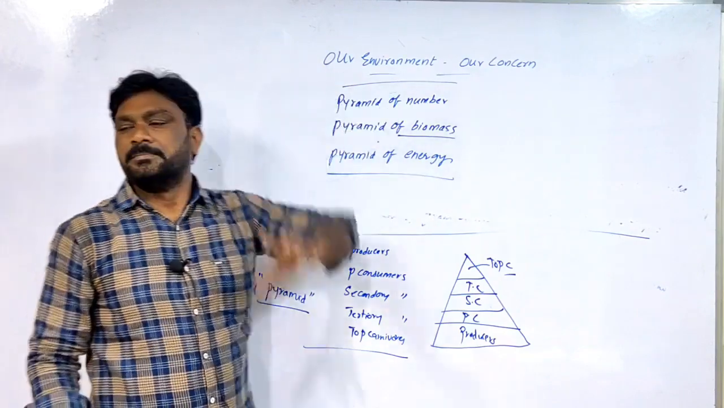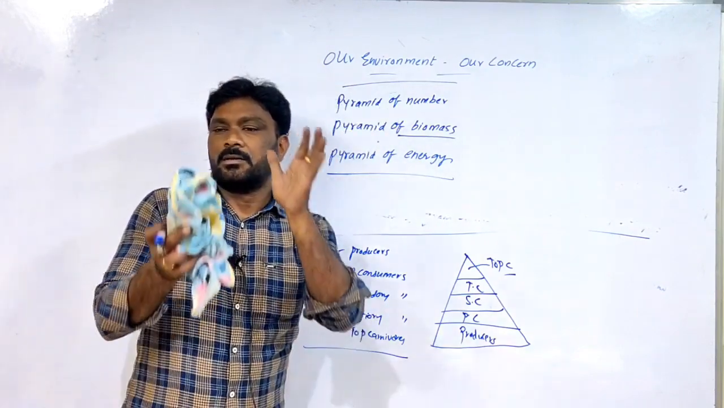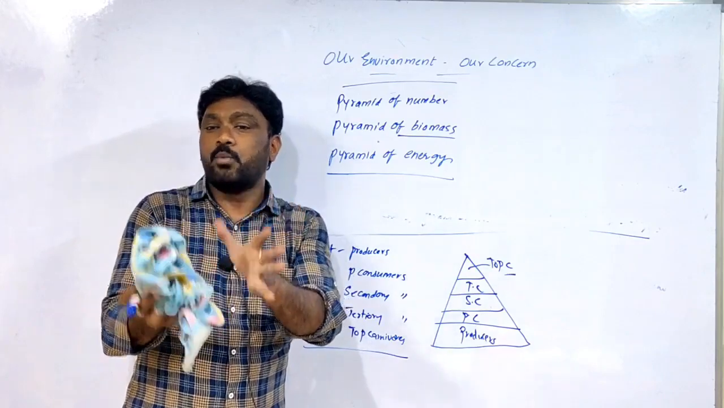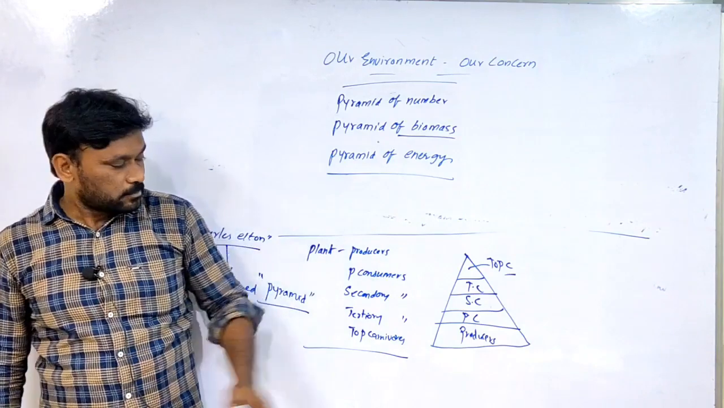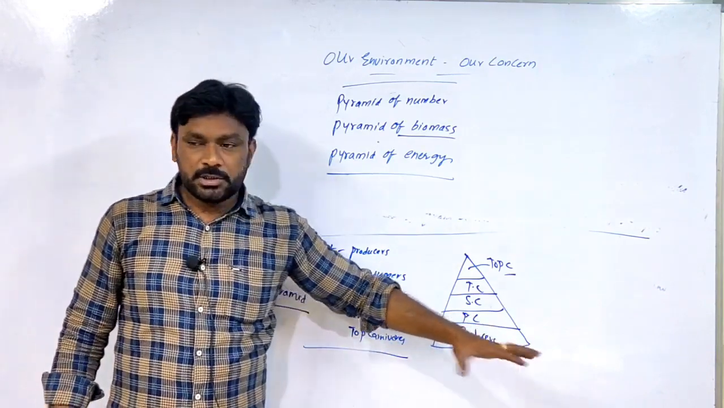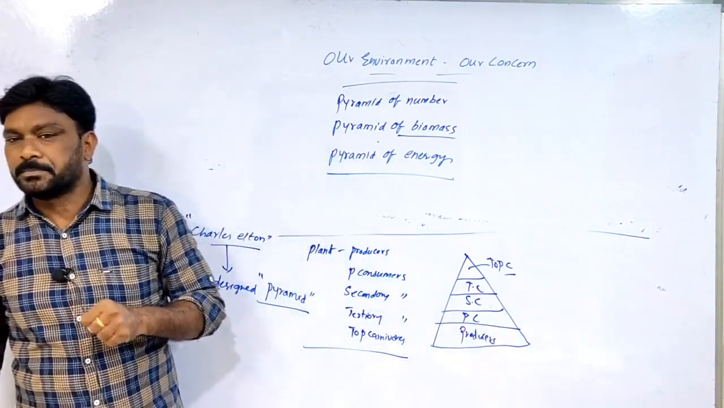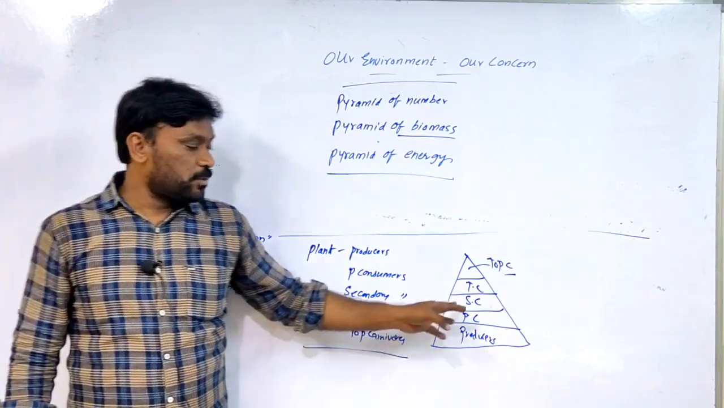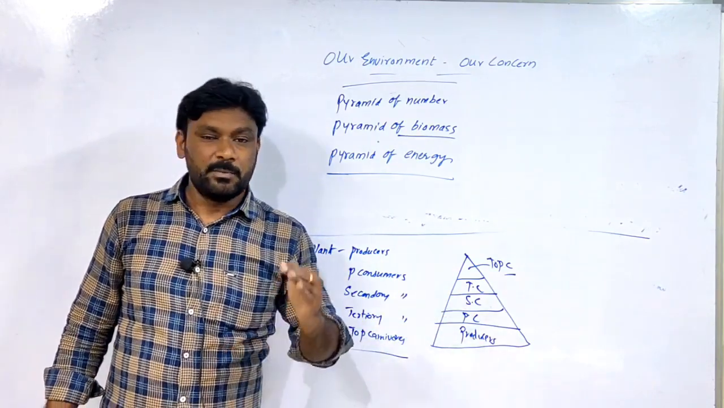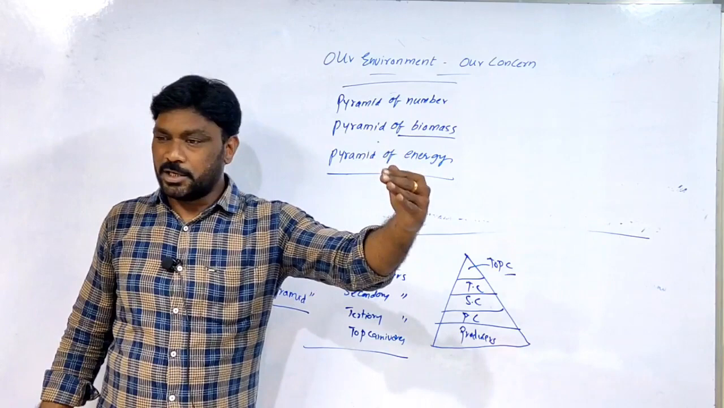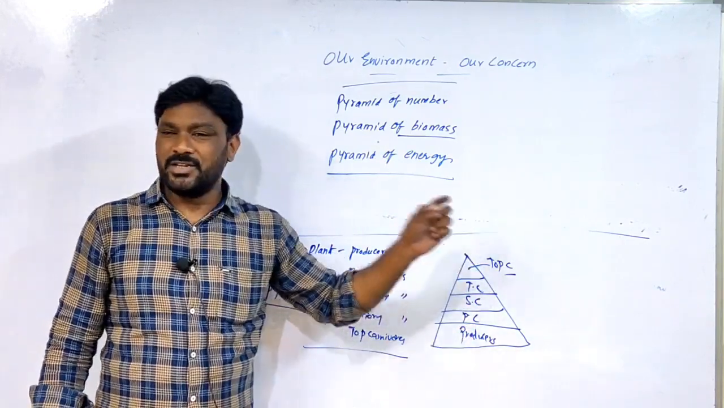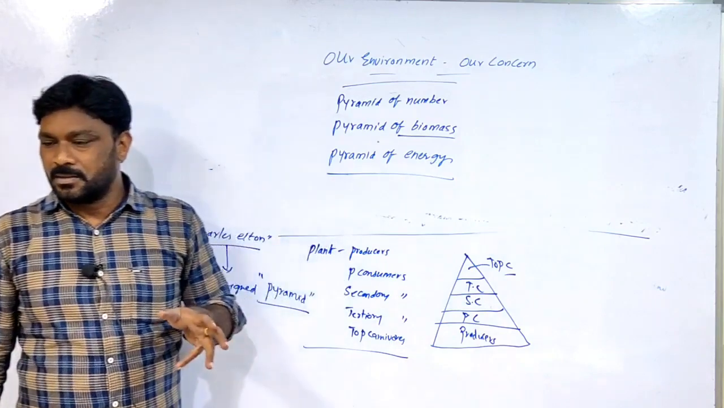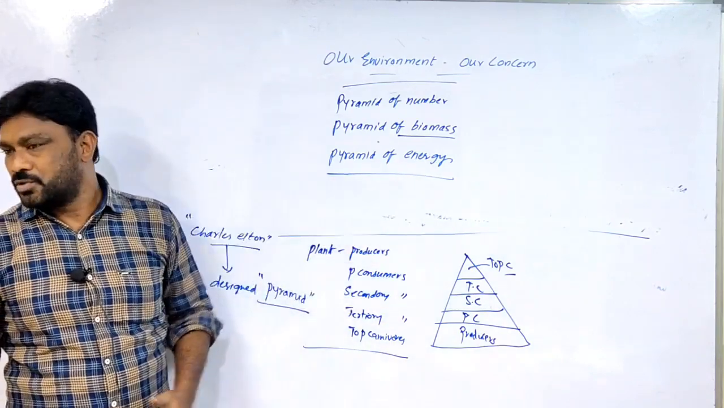Pyramid of energy. The energy which is transferred from one trophic level to another trophic level. In the producers, more energy will be there. More energy is transferred to primary consumers. From primary consumers, another portion of energy enters into the secondary consumers. At last, the least energy will be there, least energy for the top carnivores.